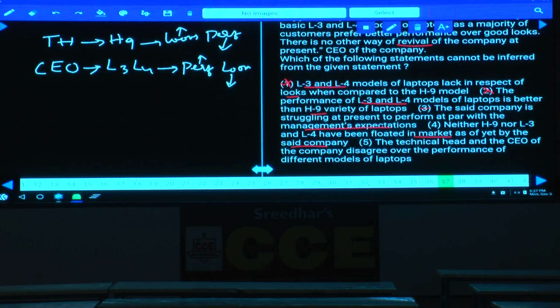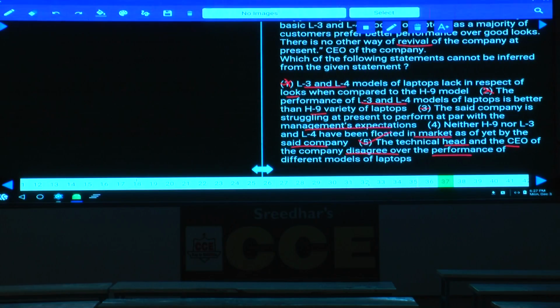Then what else is left over here? The technical head and CEO of the company disagree over the performance of different models. Are they disagreeing? No, they are not discussing this one. Hence, what is your answer here? Choice 5 cannot be inferred. Done? Almost similar to that question. In that one, choice 1 could be the answer, isn't it? They are not agreeing with these two. Now, this is about question number 37. Then 38.